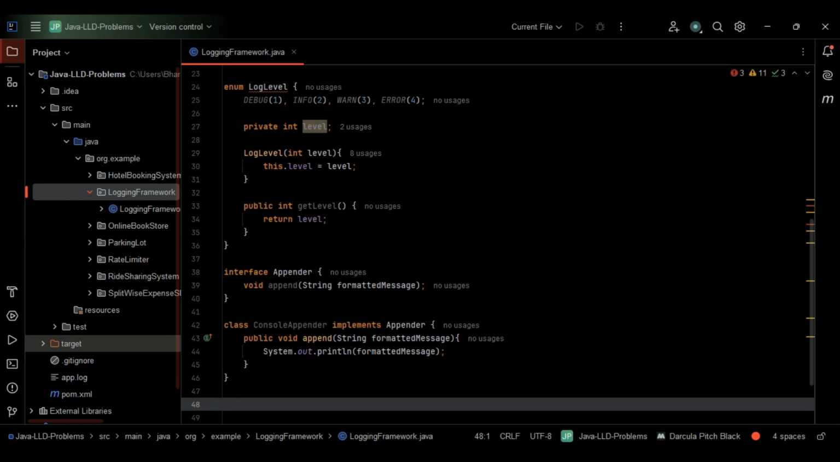Next, we'll be making use of the file appender class. So what does the file appender class do here? It writes logs to the file, right? It writes the logs to the file, basically. So here I can do one thing. Just give me a second here.